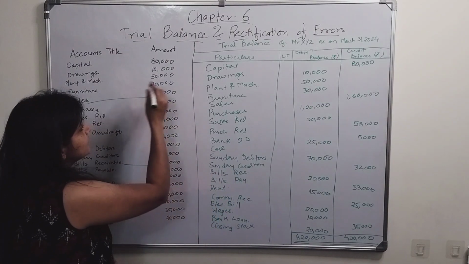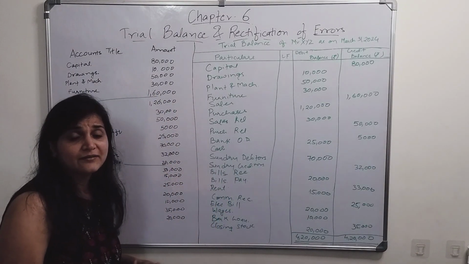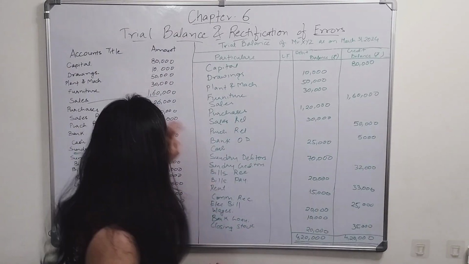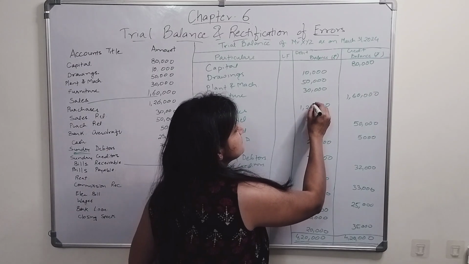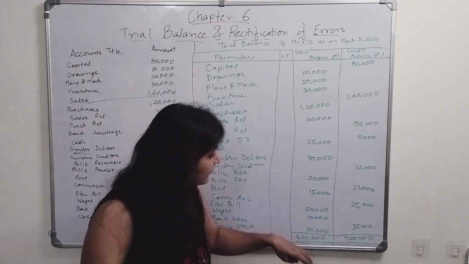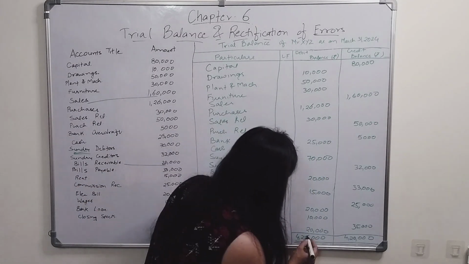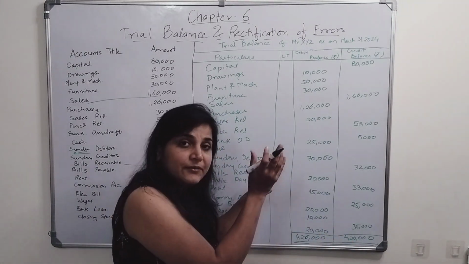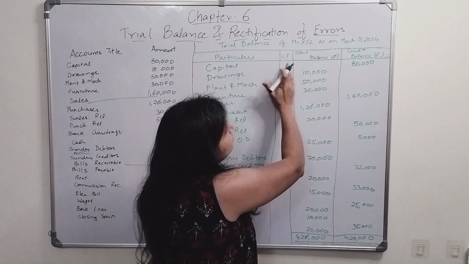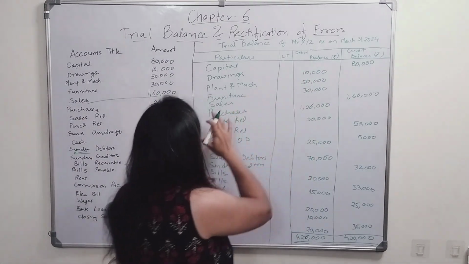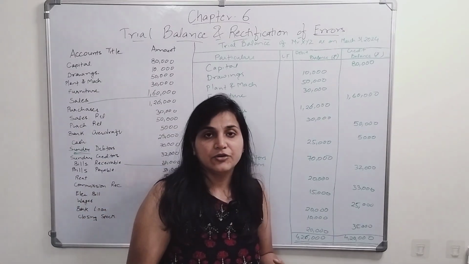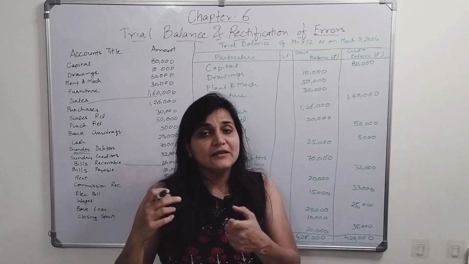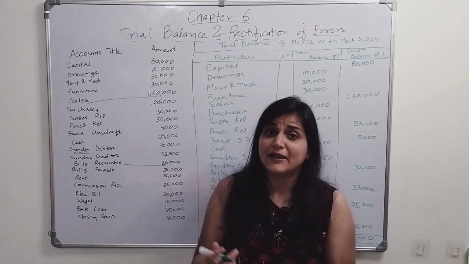At times it may happen that by mistake I recorded 1,26,000. There could be chances while recording that by mistake, instead of 120 I recorded 126. So here my purchases will increase by 6,000. Here it will be 426, here it will be 420. So then the trial balance is not getting tallied. It becomes easy for me. I will go to the ledger folio, where I have mentioned the page number, go to that particular account, and try to locate the errors. If it is tallied, it's easy for us to prepare and present our balance sheet.